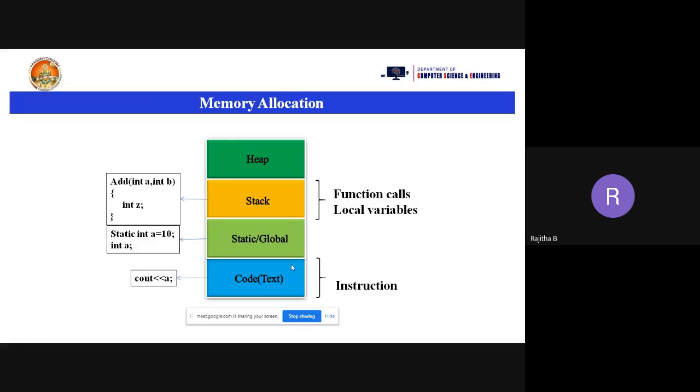But when you are using dynamic memory allocation, we are going to use the heap memory locations. If you are taking any dynamic allocations, the memory will be allocated in the heap area. So these are the types of memory allocations we are using in the program.